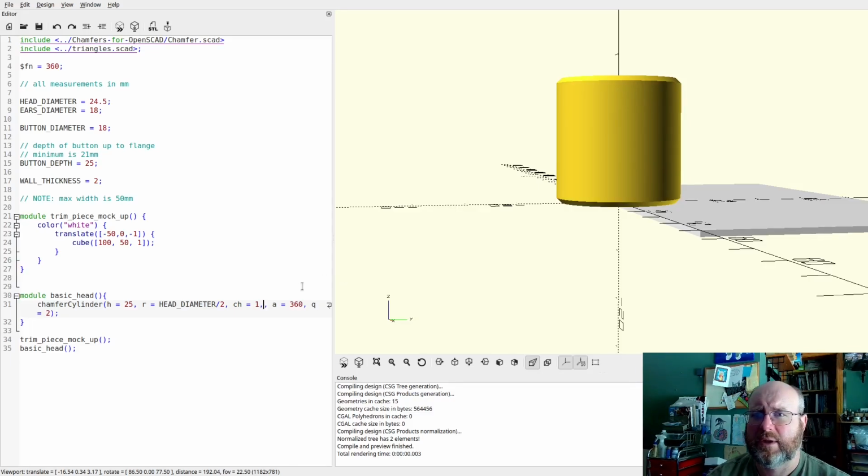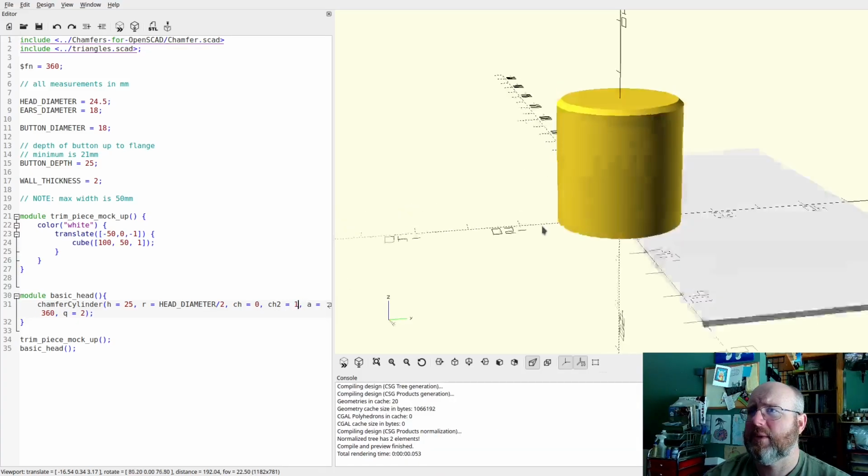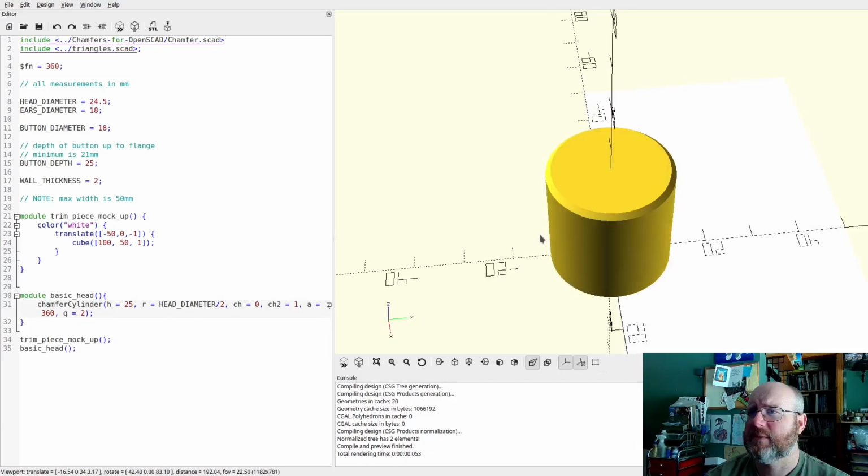I don't want chamfer at the bottom. CH2 equals 0, because by default it does both. Okay, so I have that backwards. CH is 0 and CH2 is 1. There we go. This is what I like to see. That looks kind of pretty.